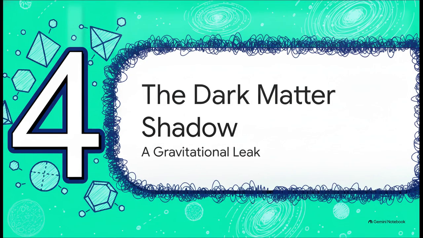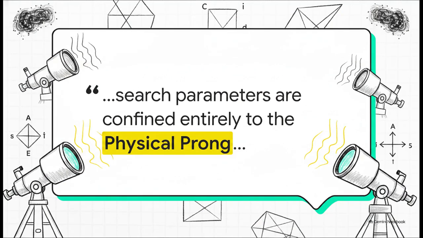All right, on to section 4, the dark matter shadow, a gravitational leak. Now we need to zoom all the way back out and see how this theory tackles the hugely elusive nature of cosmological dark matter. The author makes a really bold claim here. He proposes that conventional electromagnetic instruments, our most advanced telescopes and sensors, can't find dark matter simply because they are only looking at our immediate three spatial dimensions. If we use the language of the TDM framework, our instruments are strictly 100% confined to that physical prong.